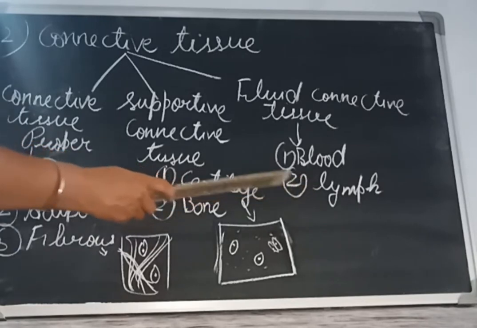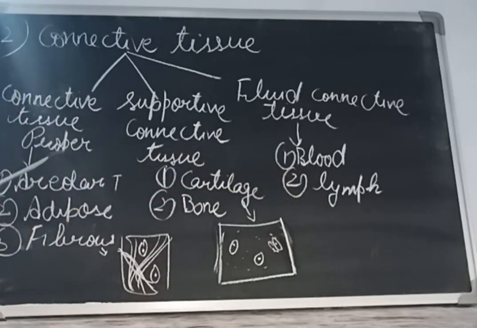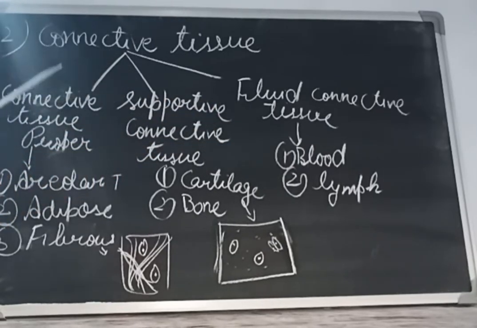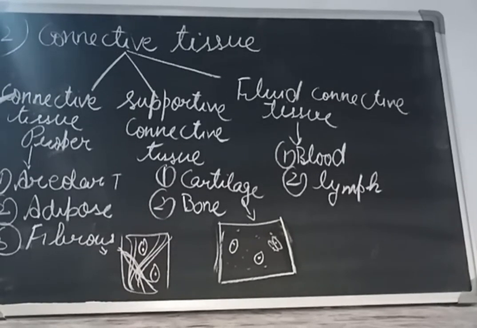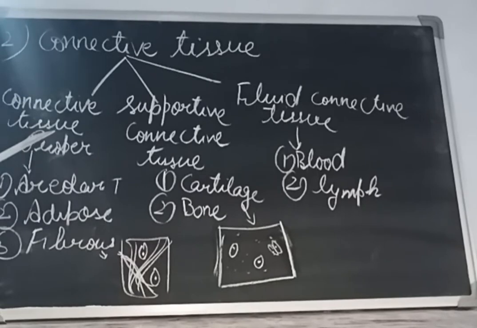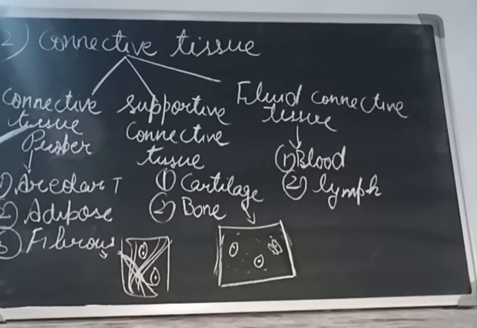Now next is the lymph. Lymph is a fluid which surrounds the body cells. When the blood oozes out of the blood vessels, meaning it comes out of the blood vessels and contains only the white blood cells and doesn't contain any red blood cells, at that time it is called the lymph.